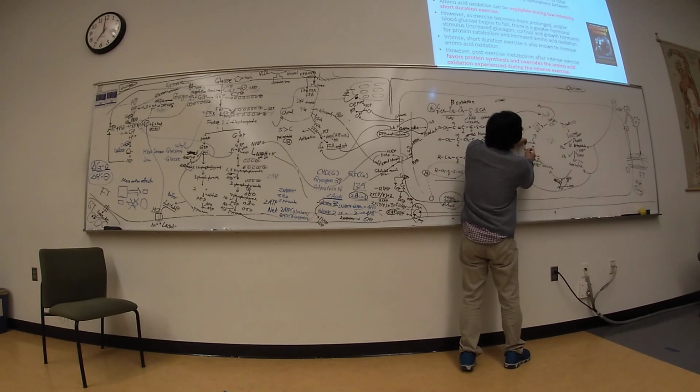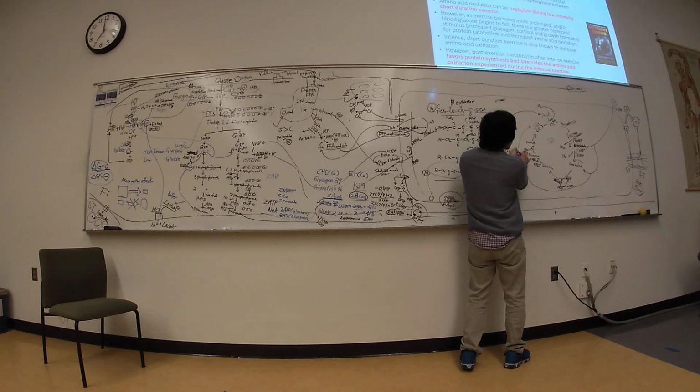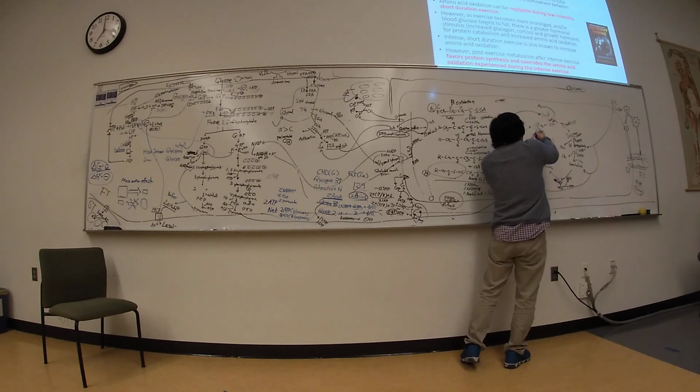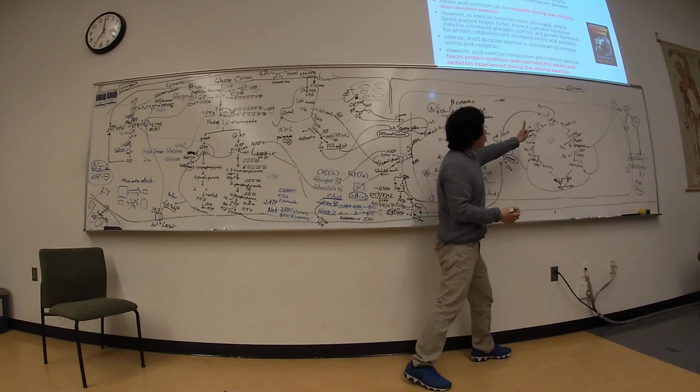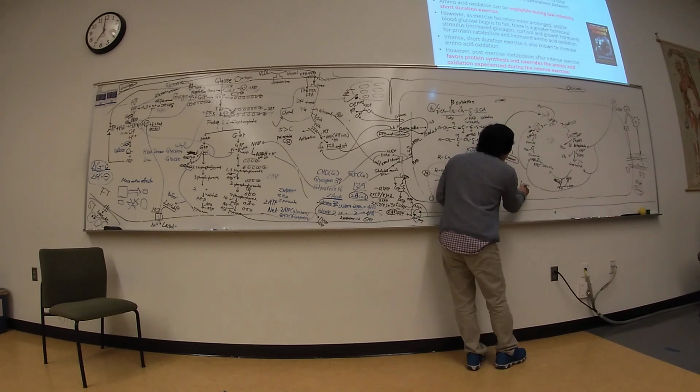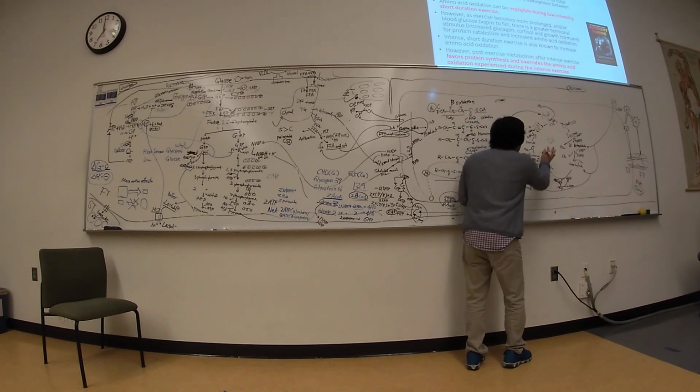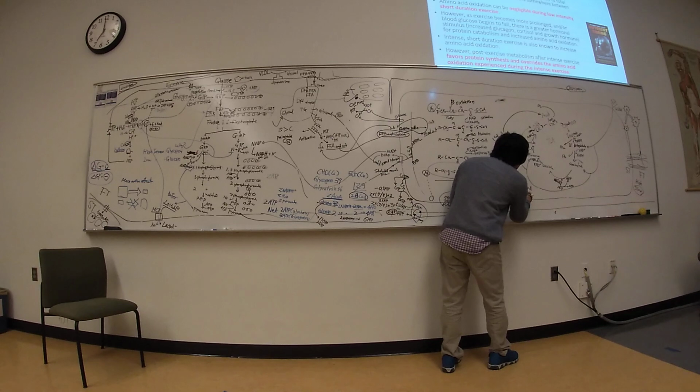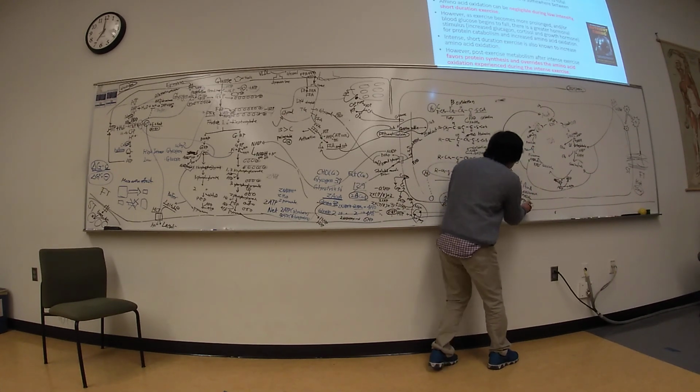Put the water here, it becomes malate, and using these two protons, NAD plus becomes NADH plus proton. So one acetyl coenzyme A: the product is 3 NADH plus proton, 1 FADH2, and 1 ATP.